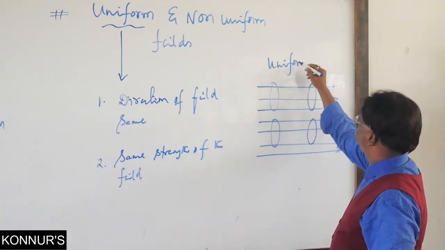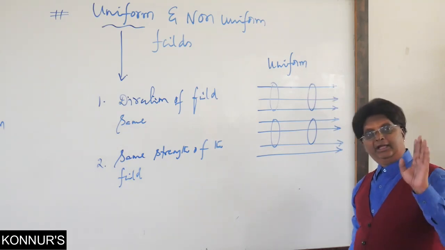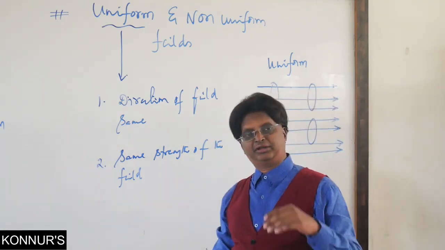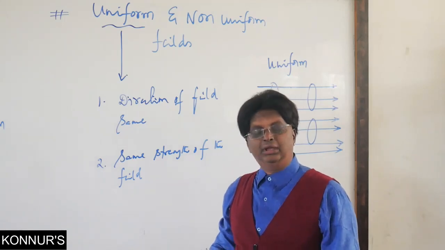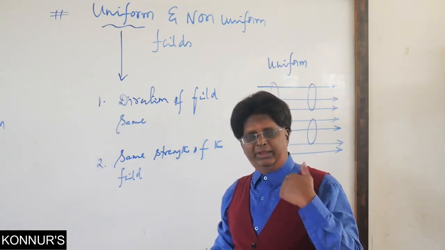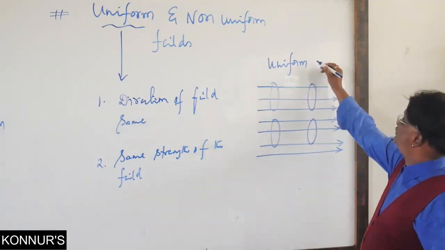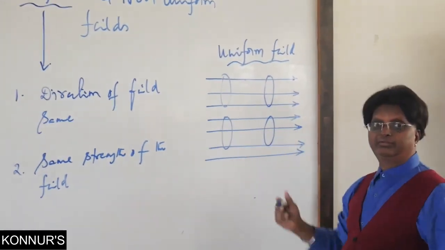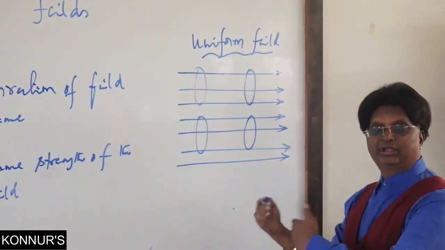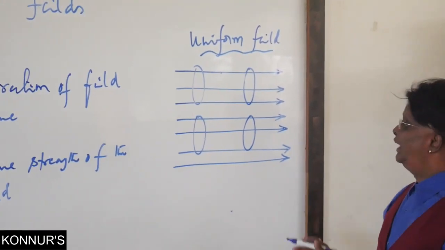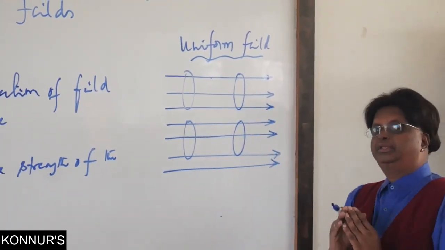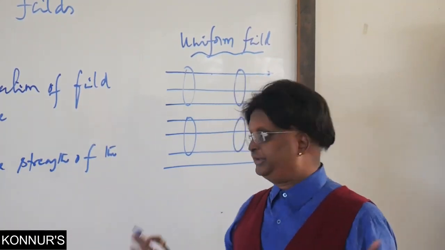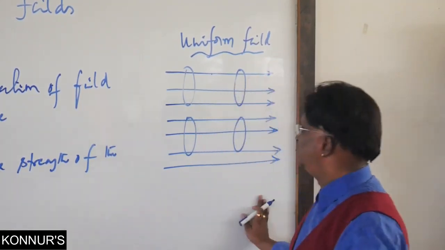And remember, 99.9%, no, 100% for our board examinations or even for CET and NEET examinations, many times we shall be using only the case of uniform electric field. This is a very popular representation in all our coming cases. Other than this, any other representation will be non-uniform.